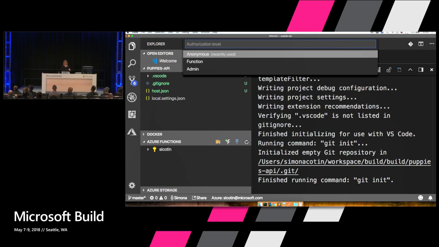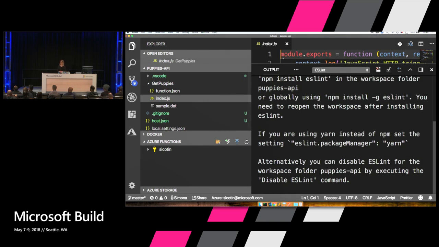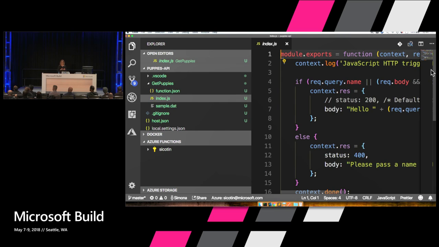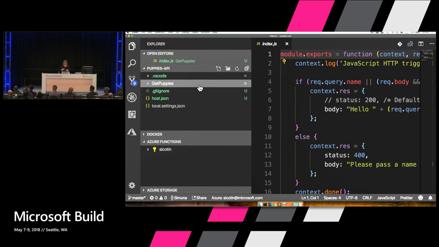There's different authorization levels, and I'm sure that Brian, our security expert here, is going to be not very happy when I click anonymous. But for the sake of the demo, I'm going to use anonymous. And this is just some helper code that has been generated for our function. And as you can see here, a new folder has been created for us, which is called GetPuppies, just like our function is called.